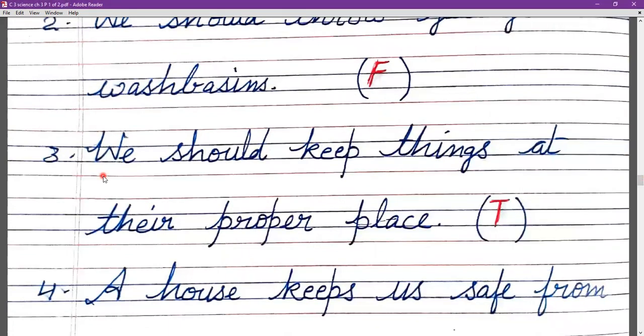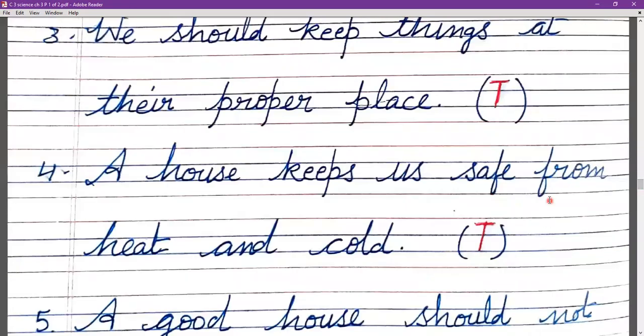Now, statement number 3, we should keep things at their proper place. This is the right statement. We should always keep our things at the right place. Statement number 4, a house keeps us safe from heat and cold. This is also the right statement. Our house helps us to stay safe from heat, rain, wind, and cold, and so many other things.